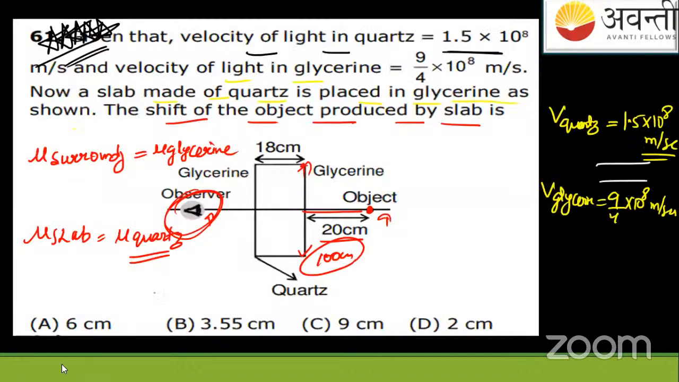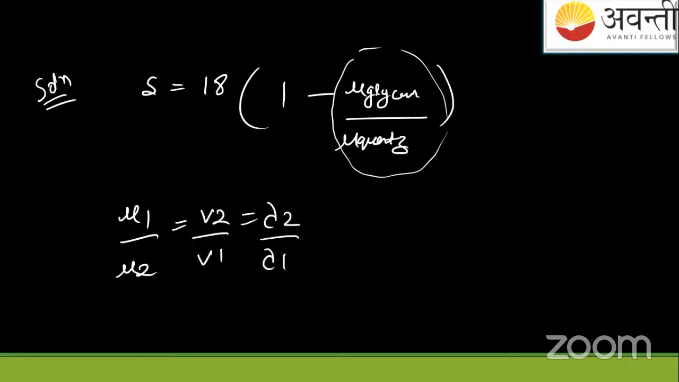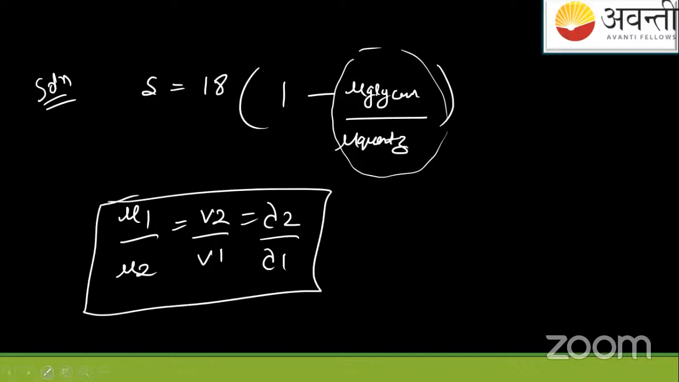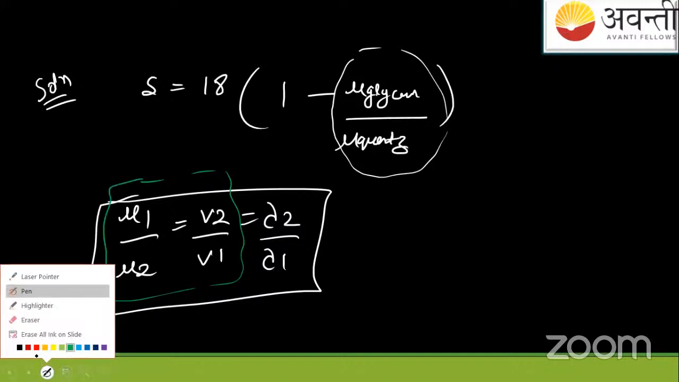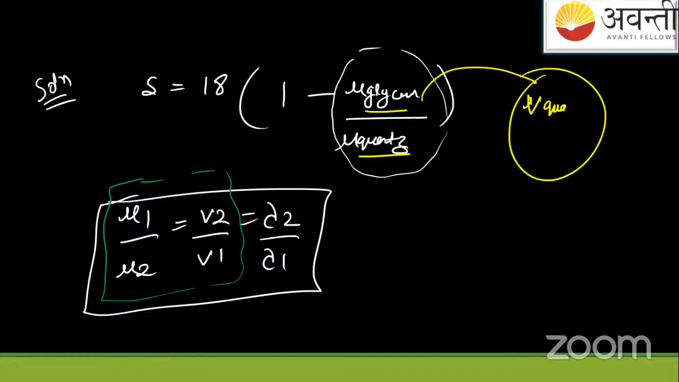Okay. So I'll apply a new formula which you have studied in the beginning, that mu1 upon mu2 is equal to v2 upon v1 equal to lambda 2 upon lambda 1. From this we'll take only this part. Apply this here now. What I will write is that mu of glycerin upon mu of the quartz can be replaced with speed of the light in the quartz upon speed of the light in the glycerin.